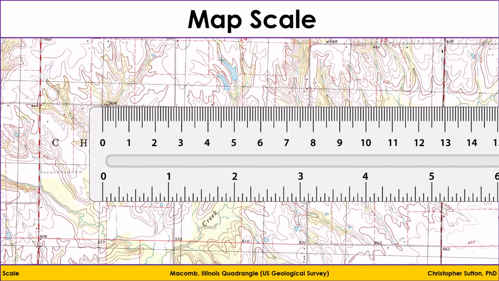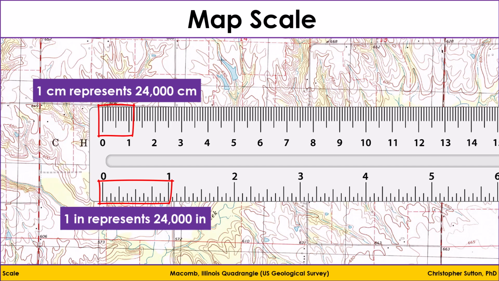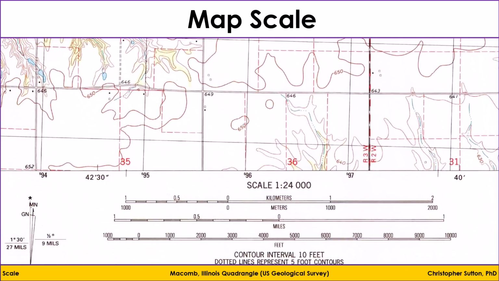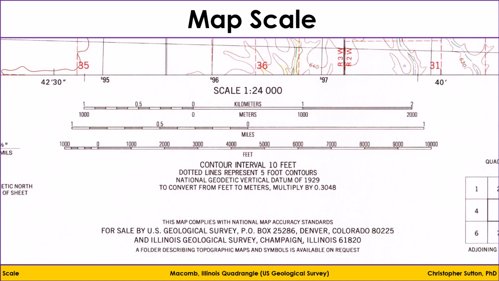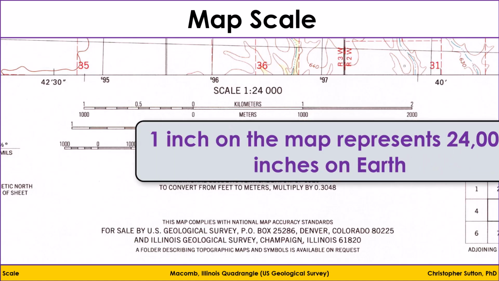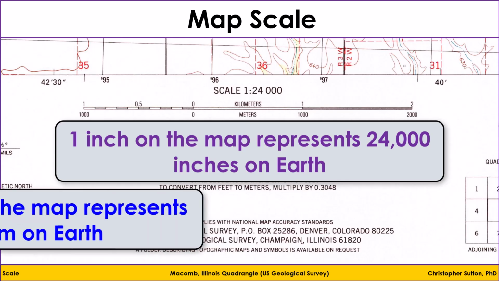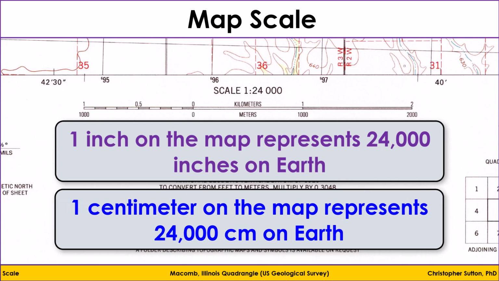If we place a ruler on the map, 1 unit of measured distance corresponds to 24,000 of the same units on Earth at this scale. When using this scale, keep in mind that the units are the same on either side of the ratio. For example, at 1 to 24,000, we are saying 1 inch on the map represents 24,000 inches on Earth. Or, if we were to use metric, 1 centimeter on the map represents 24,000 centimeters on Earth.